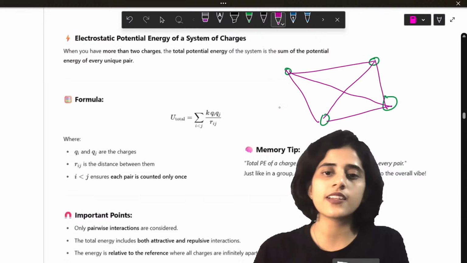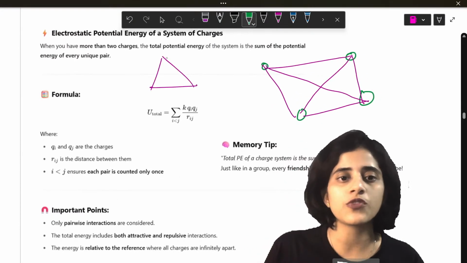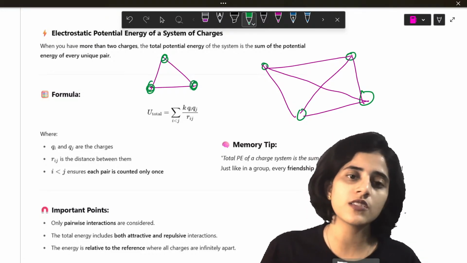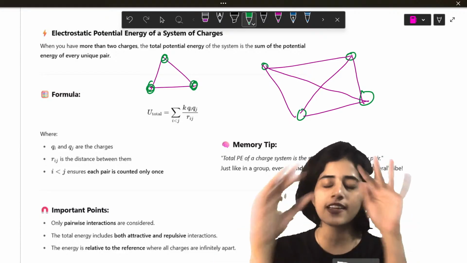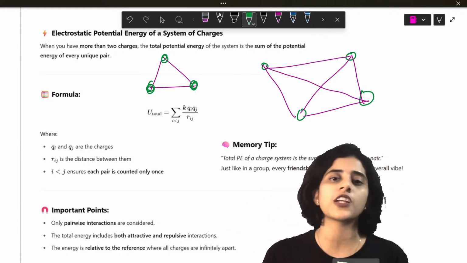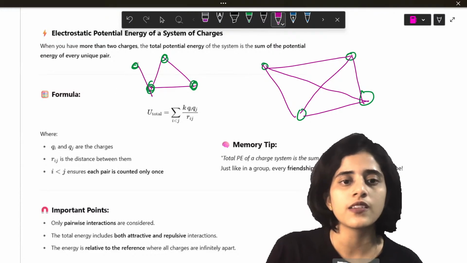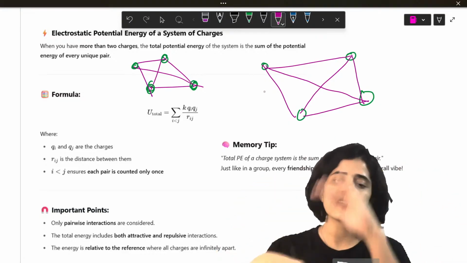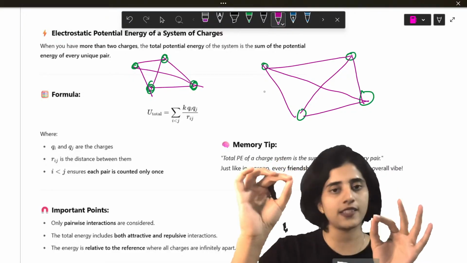So if you add the potential energy of all these, you will get the total potential energy. Let's consider another figure. Let's say you have a triangle. You have three charges. Now if you find the individual potential energies linking all of them, you get the total potential energy. Let's say I have one more charge here. You have to find the individual potential energy between all the pairs.